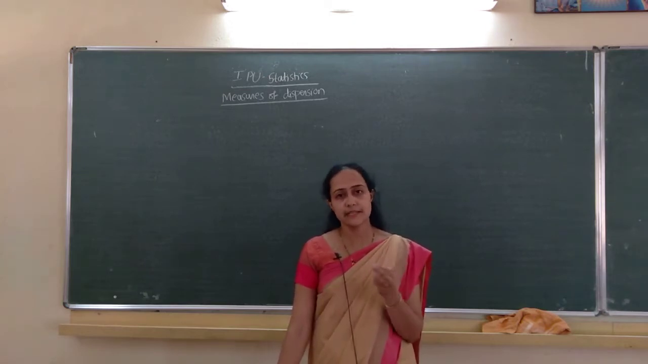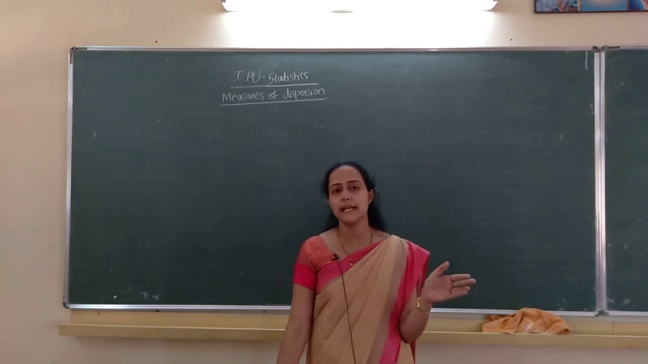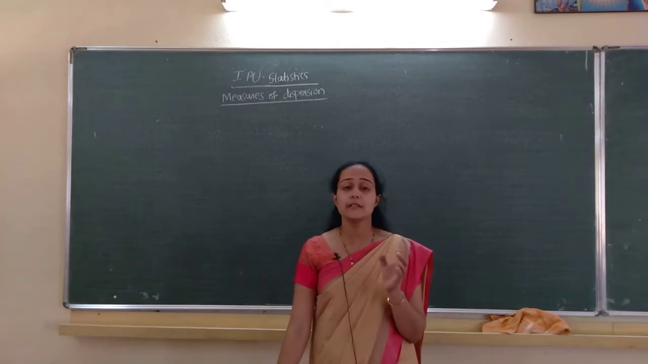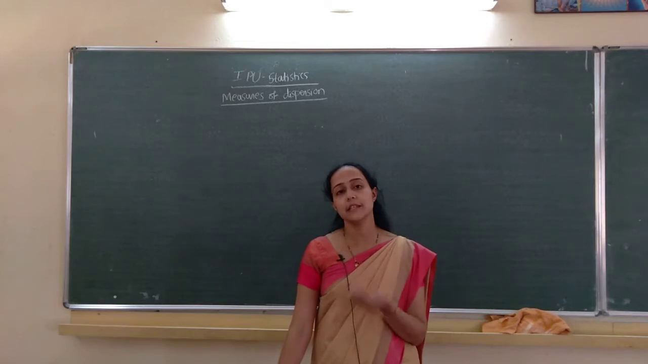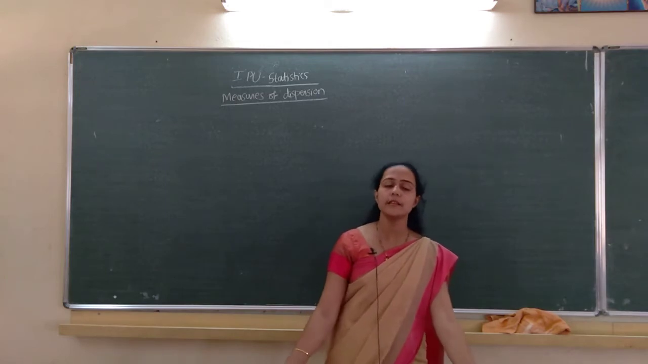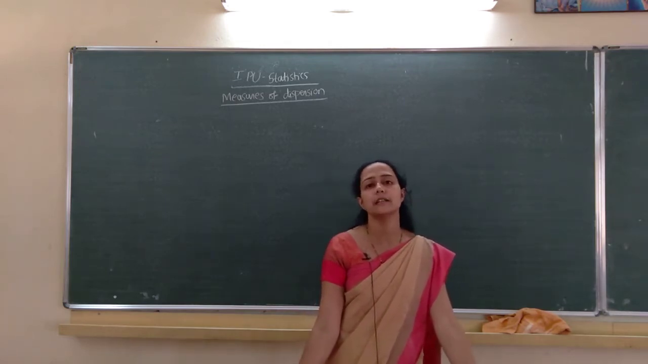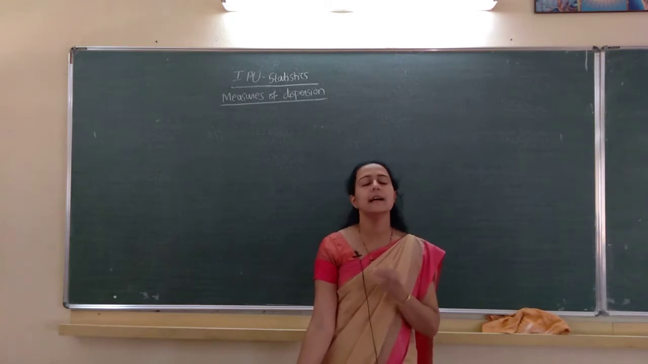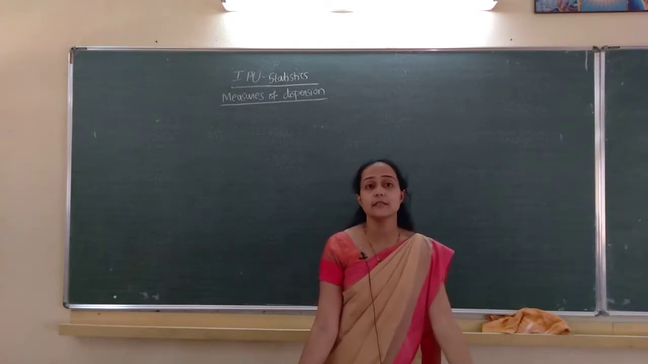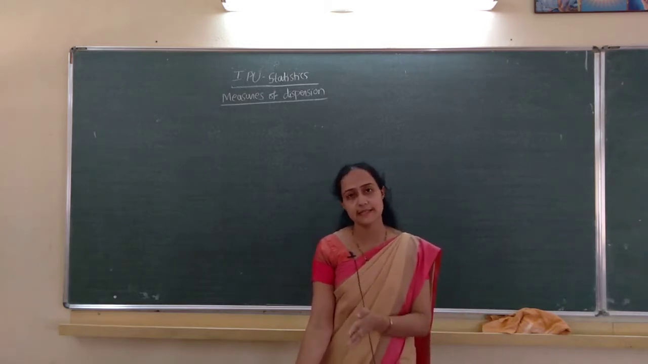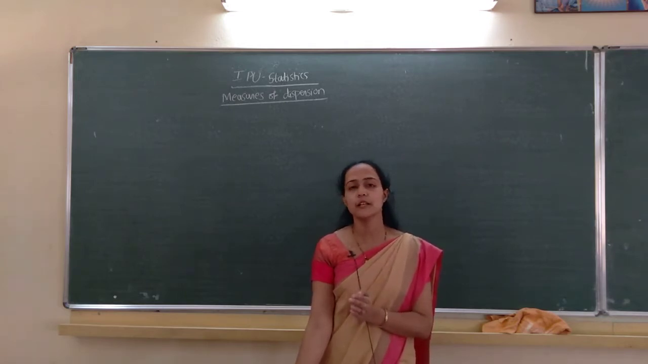So x bar is sigma x divided by n, and in ungrouped data standard deviation is square root of sigma x square by n minus sigma x by n the whole square. So for computing standard deviation we have to compute x square, isn't it? Next we compute CV equal to sigma divided by x bar into 100. Which CV is less, that series is more consistent. CV more means variability more, CV less means variability is less, that series is more consistent.